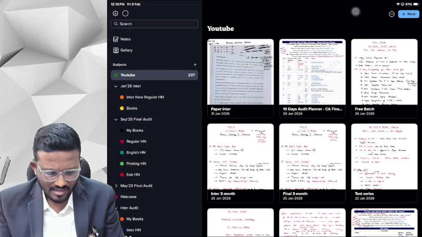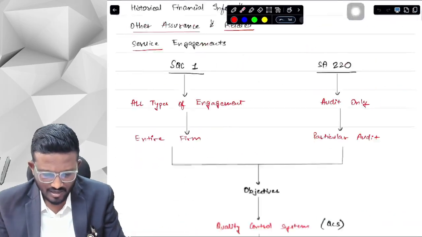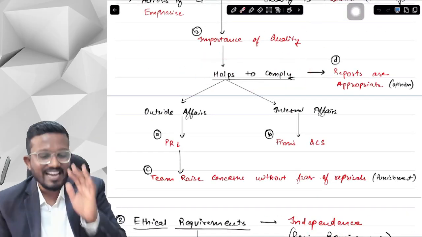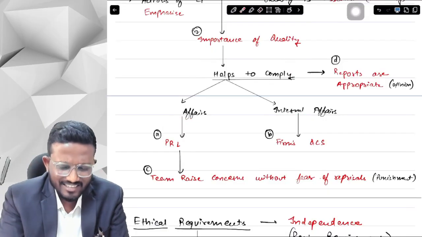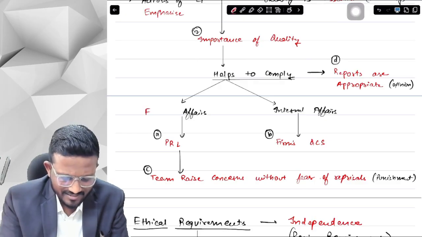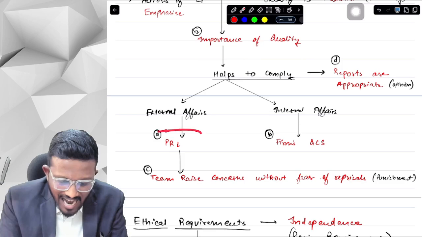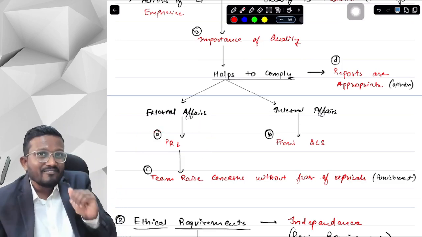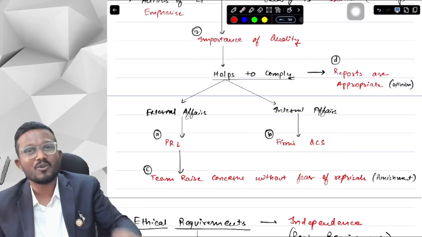Just a second. Just give me a second. I guess we have it here. Yes, yeah. So quality helps us to comply with the outside affairs and the internal affairs. Outside means your external affairs. So they are talking about external affairs and internal affairs. So what are external affairs, sir? PRL requirements, professional, regulatory and legal requirements. And what are our internal affairs, sir? Our firm's quality control system, that we are complying with our firm's quality control system.